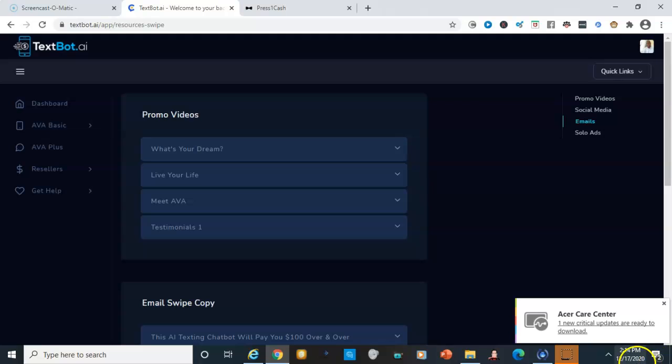With Textbot AI, you're going to actually hold a real-time conversation with the automated virtual assistant. And the assistant's going to do pretty much the explaining, the selling, and telling for you to your prospects. Okay. It'll pretty much qualify your prospects. It will give you a layout of how everything is going to go in terms of who you need to send your payments to should you join and things of that nature.